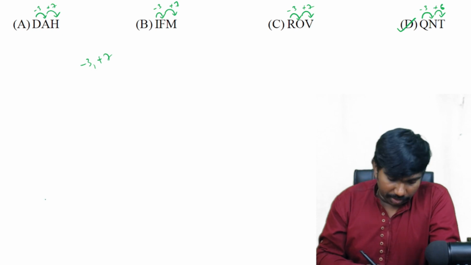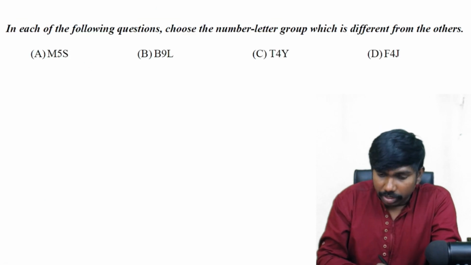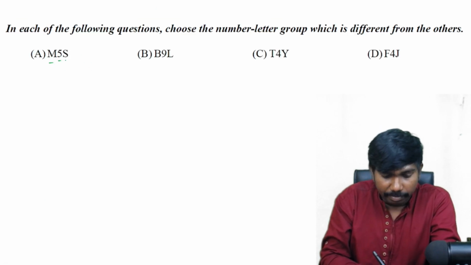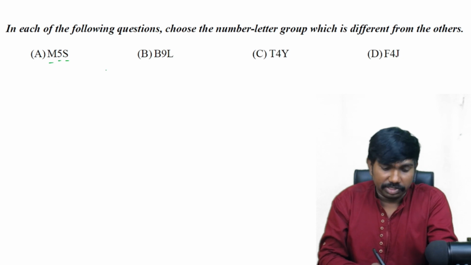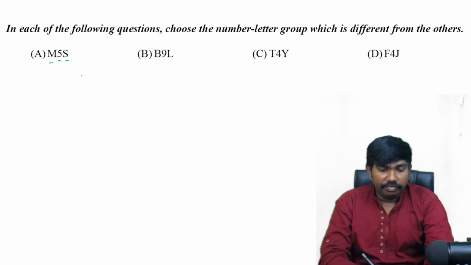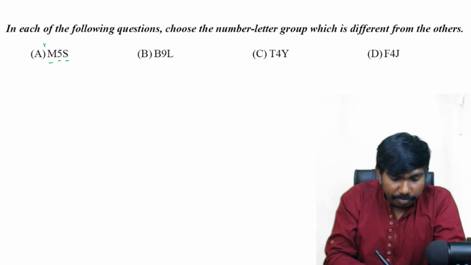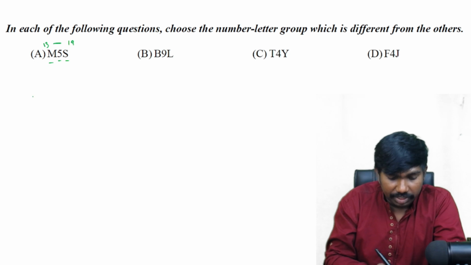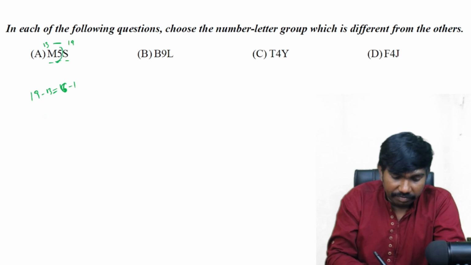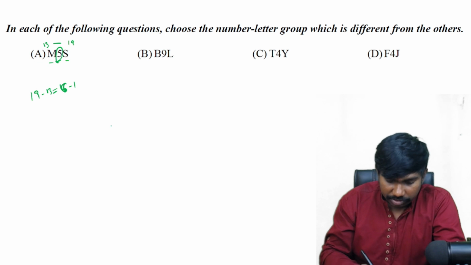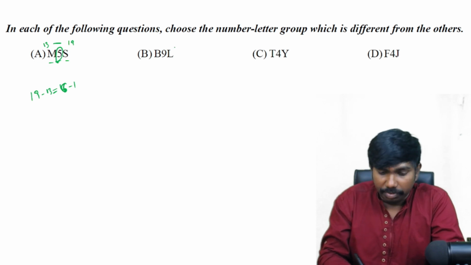Okay, good. Next question. From here onwards, letter and number are together. Letter is there as well as number is also there. Then we can deal with the letter positions or the number of letters. If you observe, M is 13, S is 19. What is the difference of 13 and 19? 19 minus 13 is 6, and -1 is 5. 5 is written in the middle. Maybe this can be the logic, and let us verify the same thing on the other options.